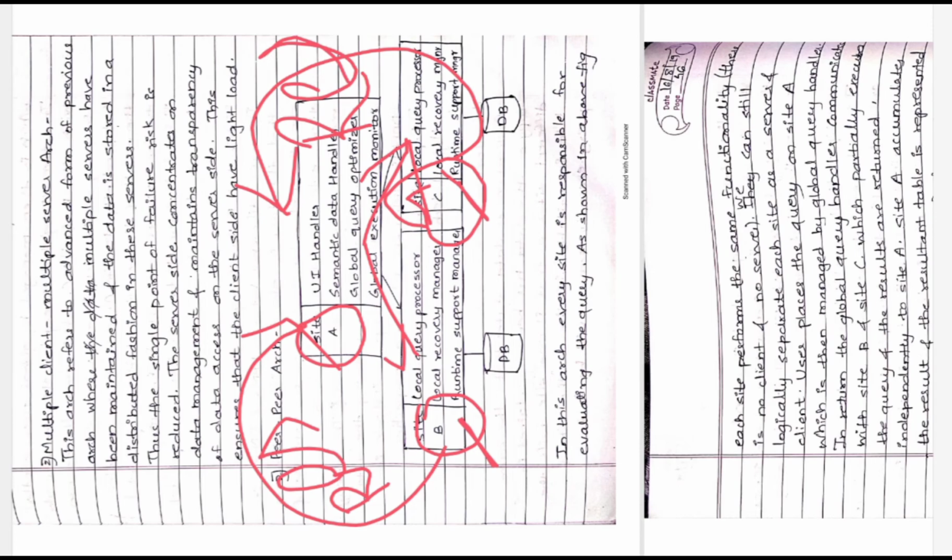Once the results arrive at site A, they get combined together, transformed into an equivalent format, and returned to the user.